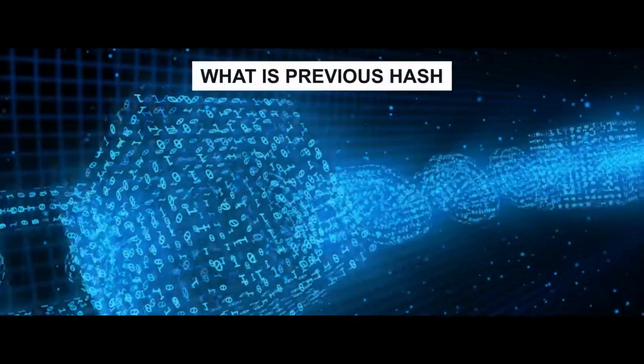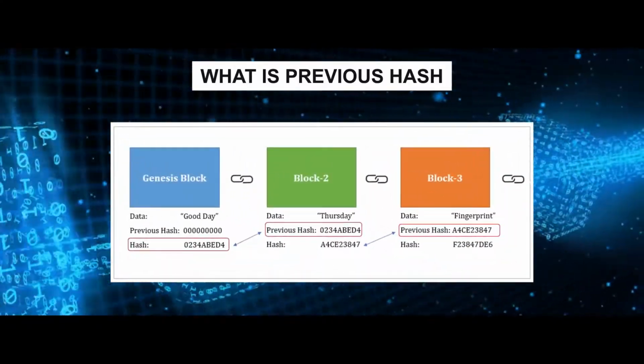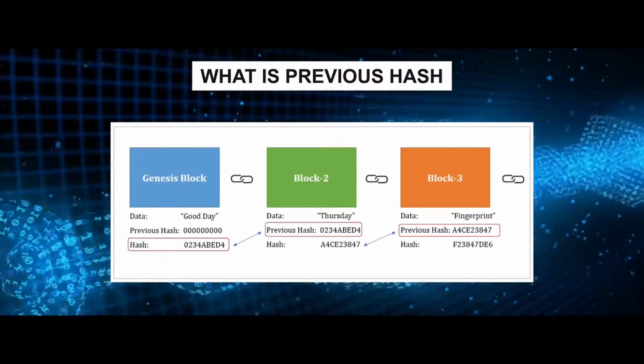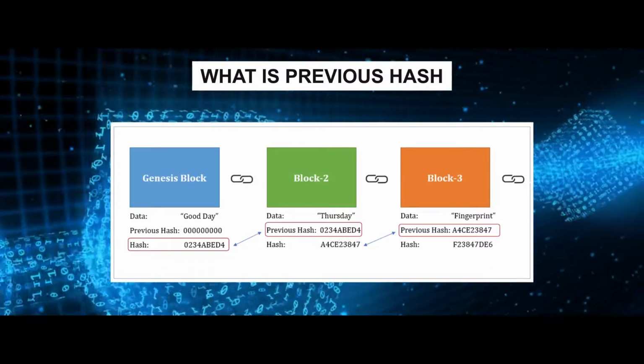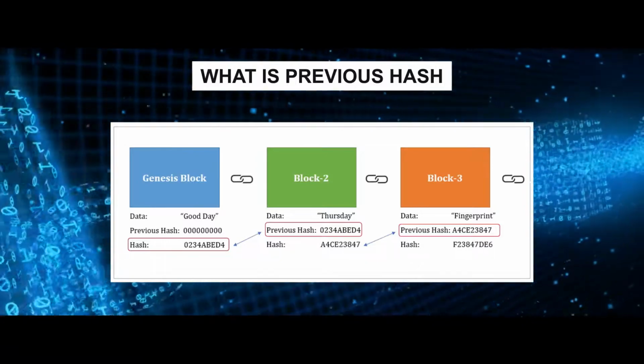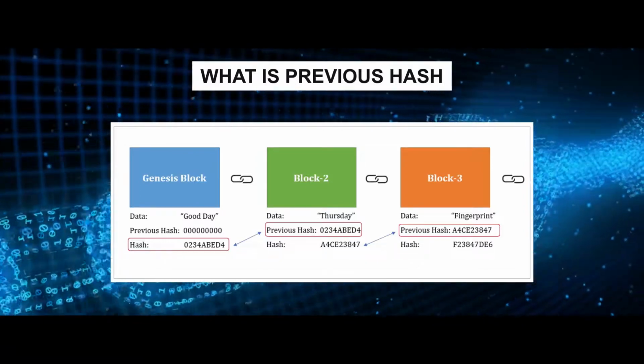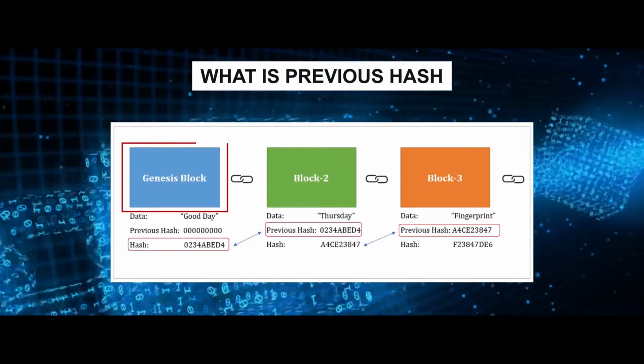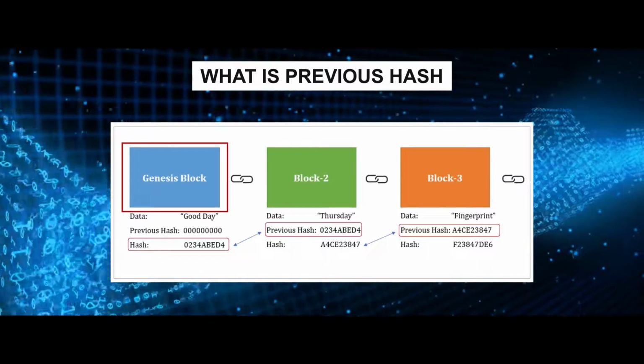Now let's come to the third part, called previous hash. What is previous hash? The current block holds the hash of the previous block, and in the same way all these previous hashes carry on to the upcoming blocks. The first block, where there is no previous hash, we call the genesis block. In this way it is very easy to track the history of all the blocks. All the information is traceable, very secure, and tamper-proof.